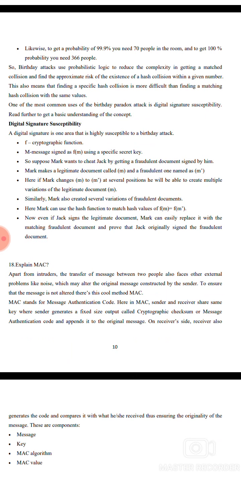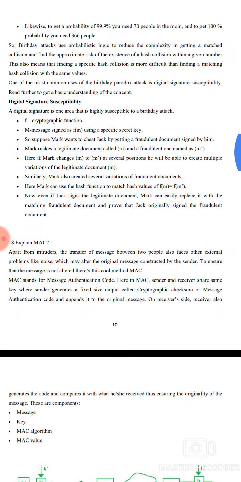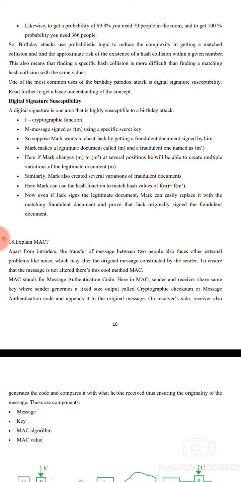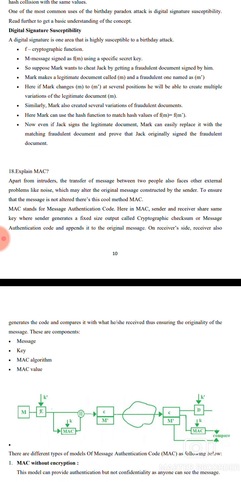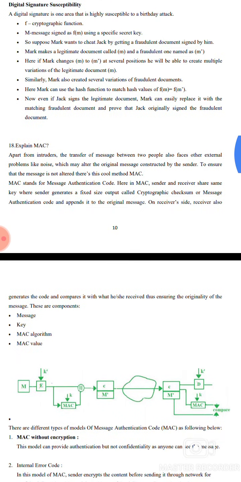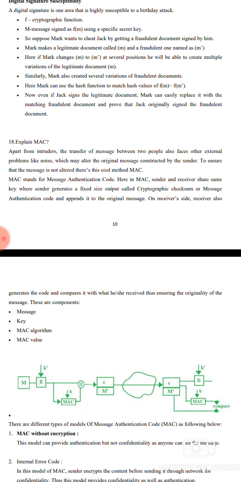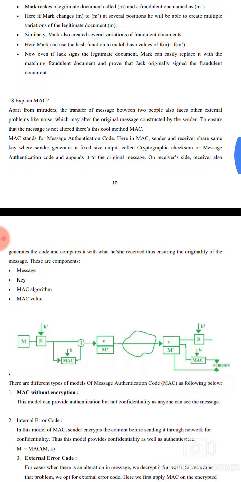Now the digital signature susceptibility. H is the cryptographic hash function, and the message is signed with a specific secret key. Suppose Mark wants to trap Jack by getting a fraudulent document signed by him. Mark takes the legitimate document and a fraudulent one, named M. Mark changes it at several positions, and we will be able to create multiple variations of the document. Similarly, Mark also creates several variations of the fraudulent document. Here Mark can use the hash function to compute hash values. Now the legitimate document can easily be replaced with the matching fraudulent document, proving that Jack originally signed the fraudulent document.